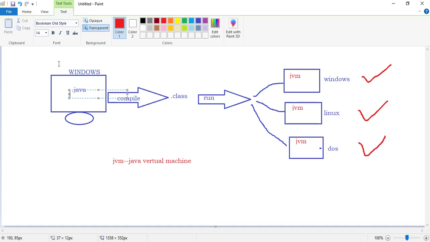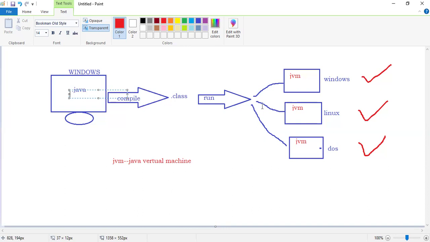So this is my machine. This machine has which operating system, sir? Windows operating system, right? But this one is Linux. So a portability issue will come here because this will not execute. But this problem will be solved by a component in Java, the Java Virtual Machine.